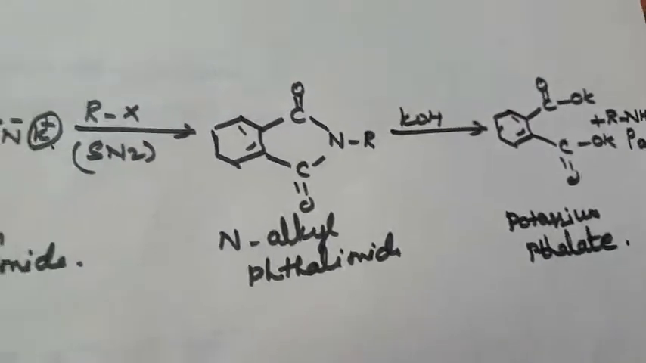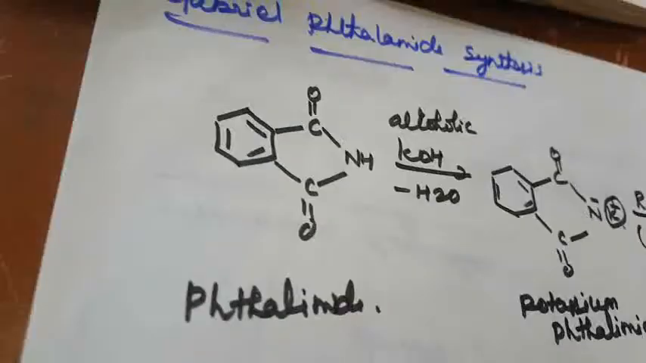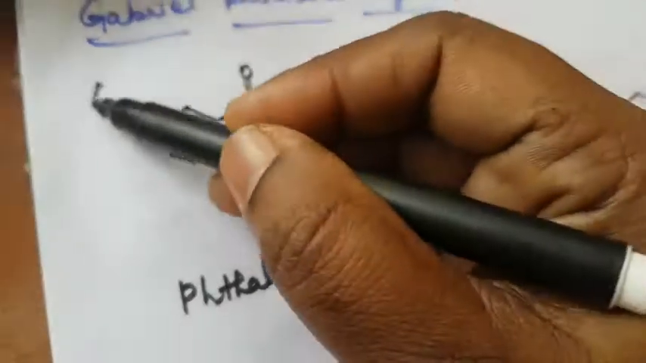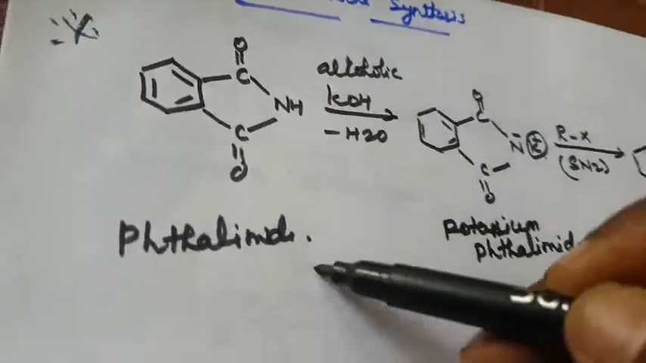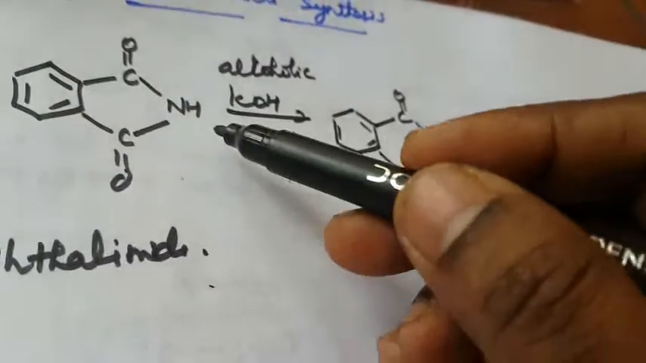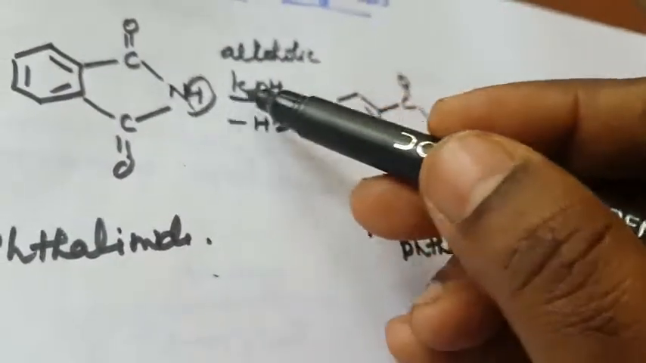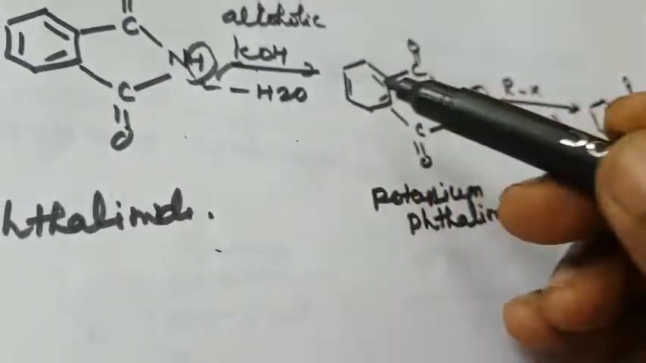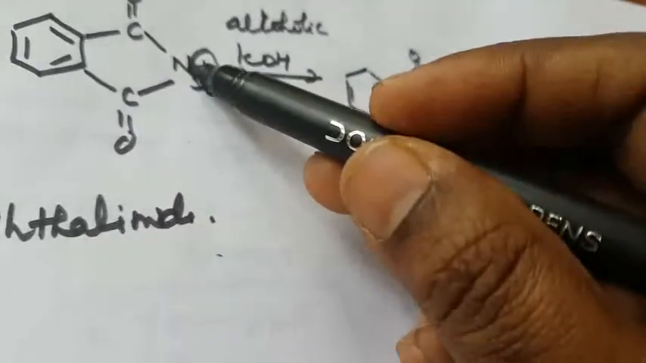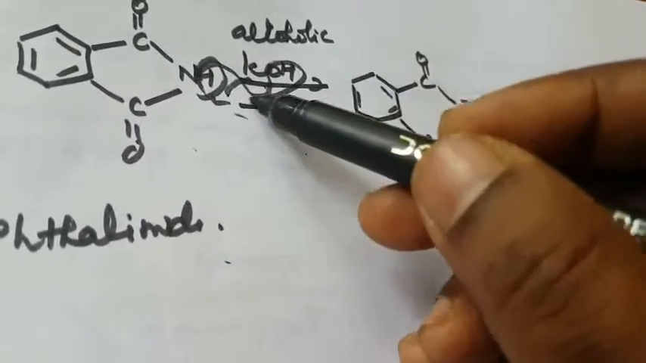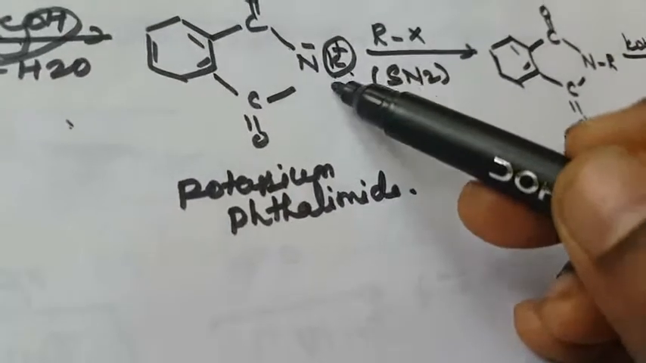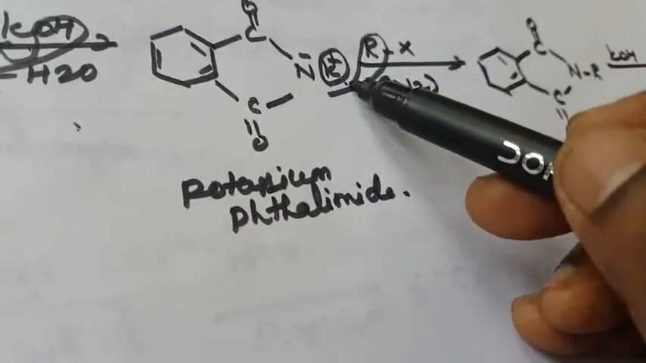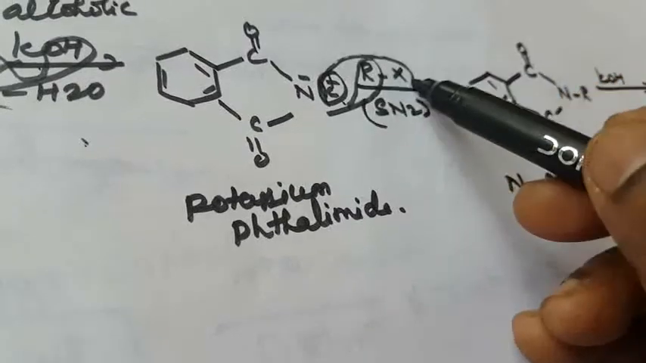Potassium phthalate. This first one is phthalimide, and it is very, very important. Gabriel phthalimide synthesis: when phthalimide reacts with alcoholic KOH, instead of H, K will be replaced and H2O will be liberated. Then again, K will be replaced with R, that is, KX will be removed.